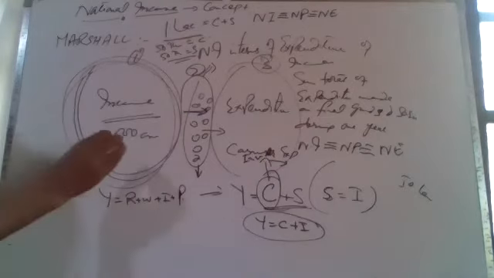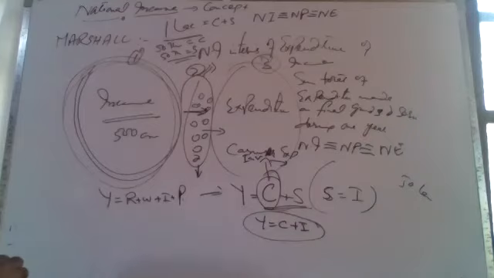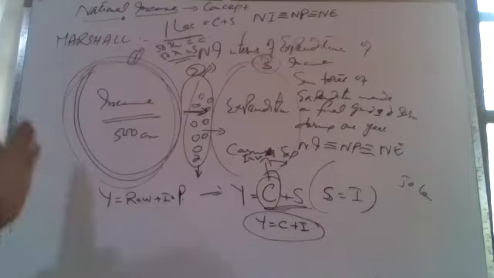So national income in terms of income method, in terms of income version, is sum total of income earned by all the factors of production during 1 year in the form of rent, wages, interest and profit. Clear हो गया?